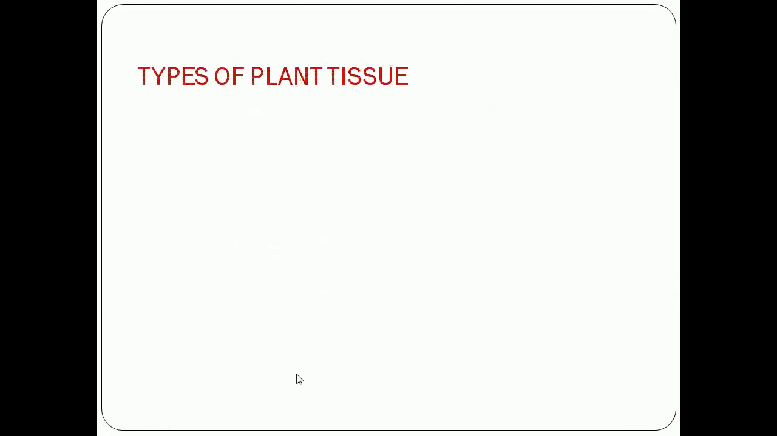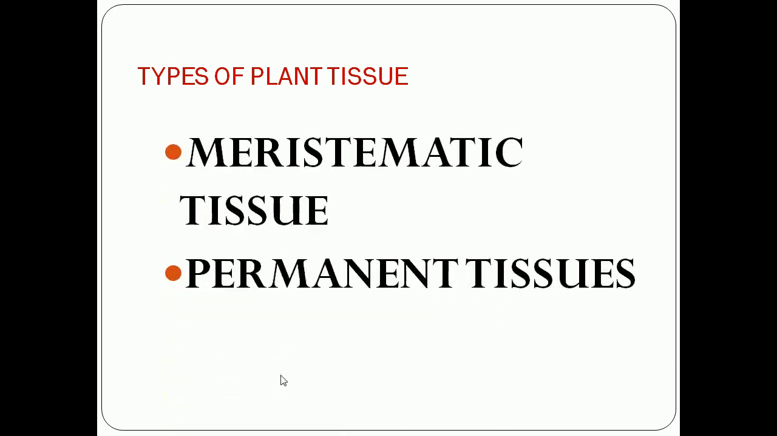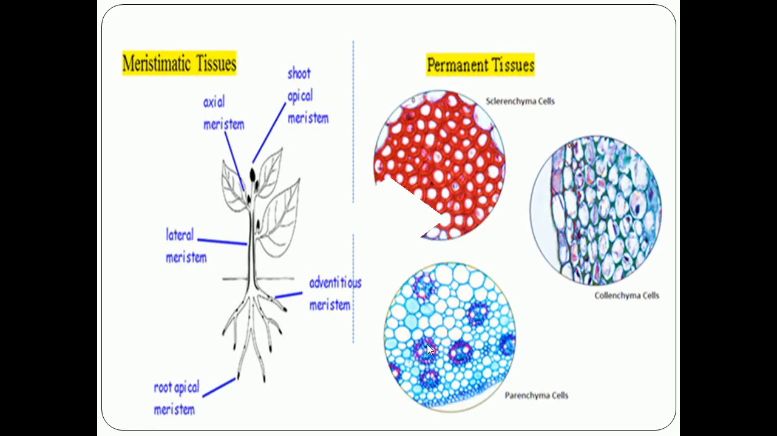Now in this class we are going to see about plant tissue. Types of plant tissue, already I have told, there are two types. They are meristematic tissue and permanent tissues. Here is the picture of meristematic tissue and permanent tissue. Now we are going to see elaborately in this class about meristematic tissue.